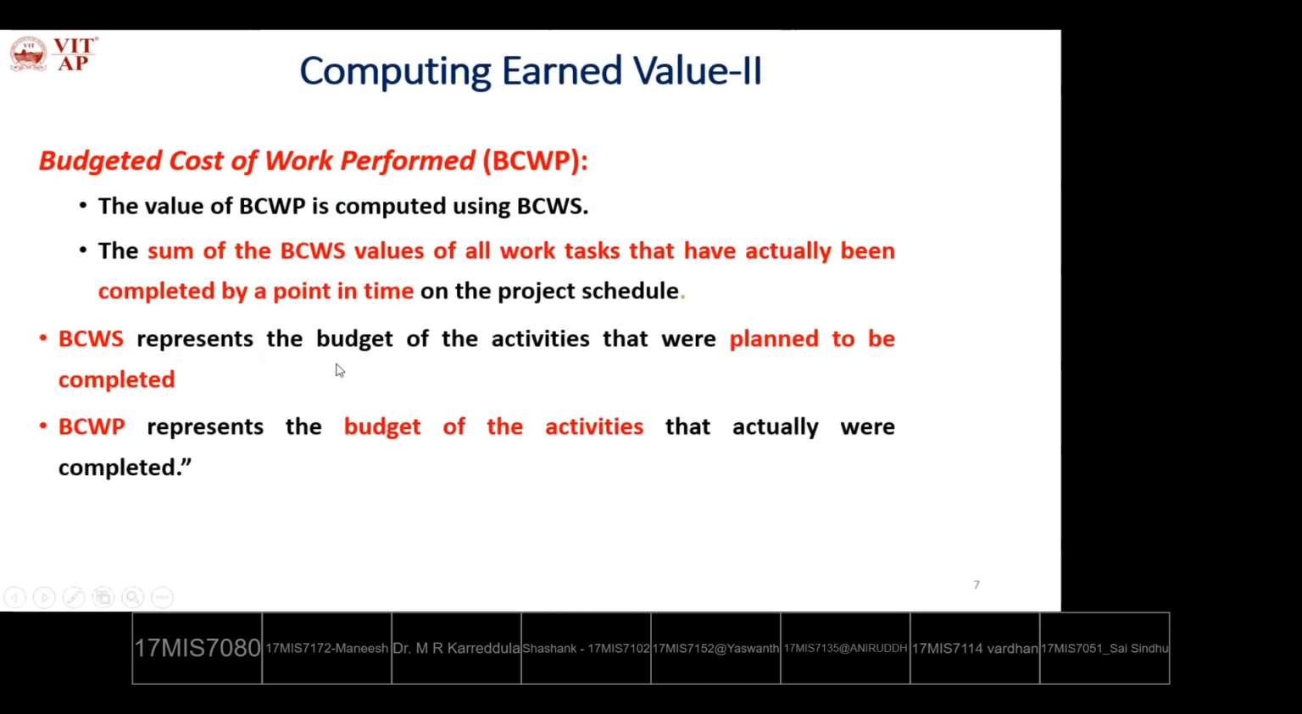So BCWS represents the budget of the activities that were planned to be completed. BCWP represents the budget of the activities that actually were completed in the schedule. This is for schedule. This is for completed in the schedule. So there is a difference between BCWS and BCWP. Anyhow, BCWP is calculated using BCWS only because these are scheduled. This is finished. So like this, for every lower level element to higher level elements, we will calculate BCWP, the tasks that are finished.